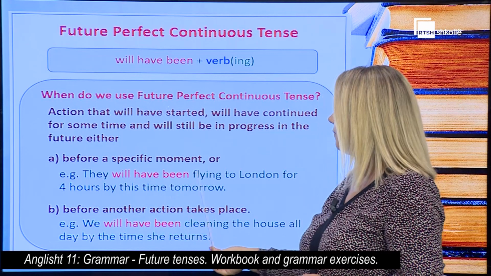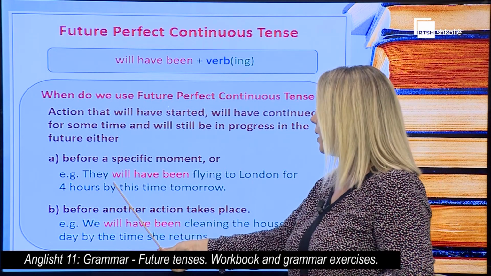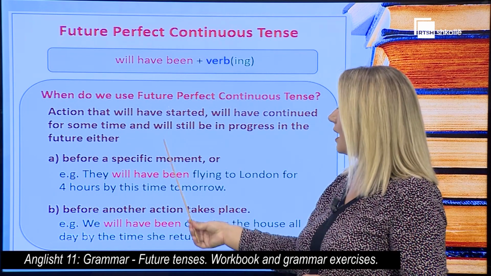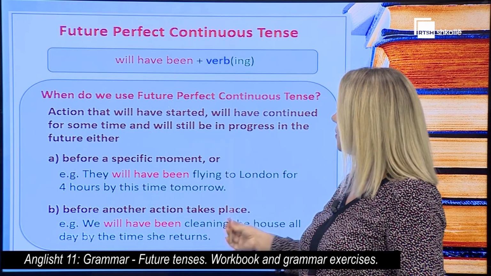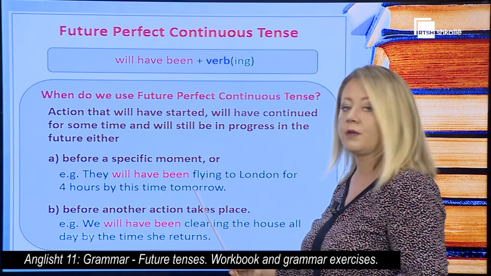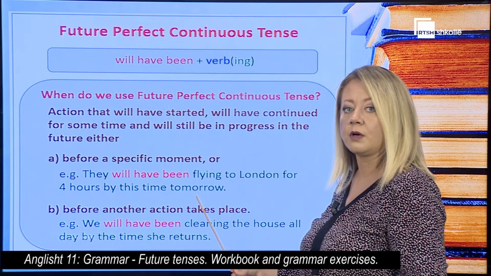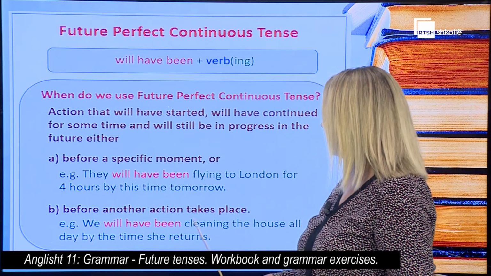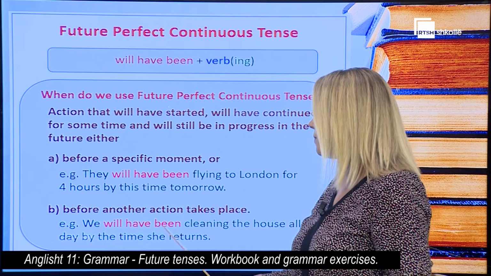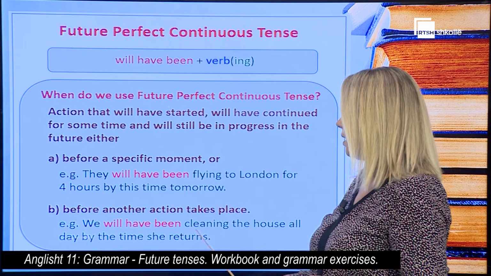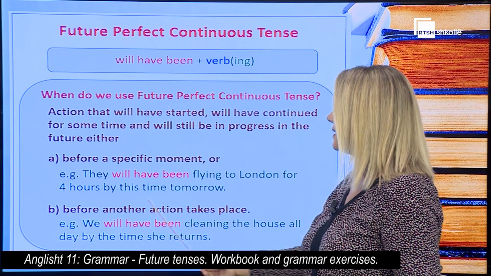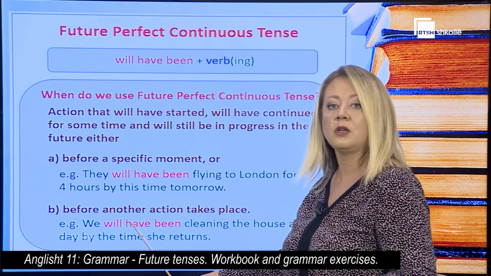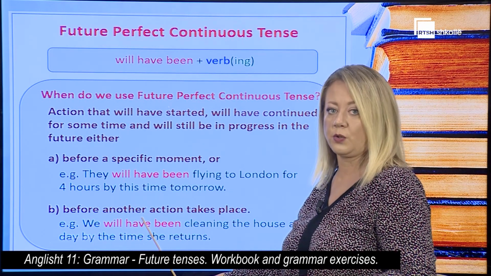They will have been flying to London for 4 hours by this time tomorrow. It means that the action of flying is in progress before another specific moment in the future. Or for the second situation, we will have been cleaning the house all day by the time she returns. By the time she returns is the second action that takes place after the action we will have been doing in the future.